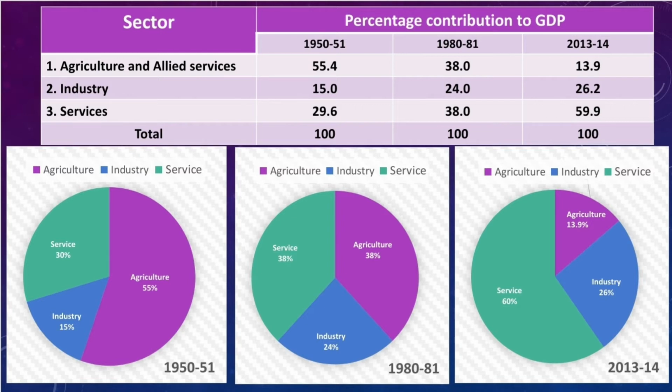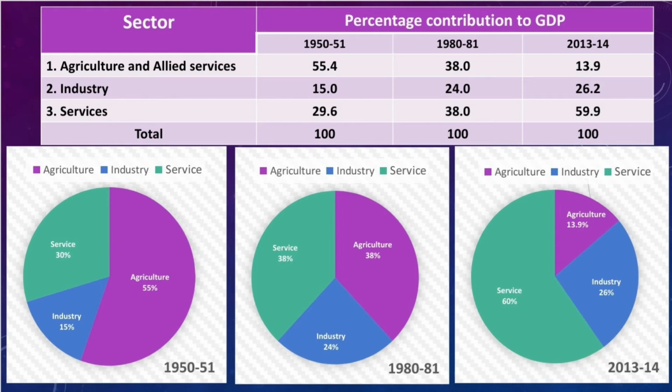Underline that and then make this table. You have to draw a table. Look at this table; in the textbook, page number 49, you can see it. It is a detailed table, but you don't have to write everything in it. You can make this table as simple as this. Here you can see the sectors: agriculture and allied activities, industry, services, and the percentage contribution. Here we take three different years: 1950-51, 1980-81, 2013-14.